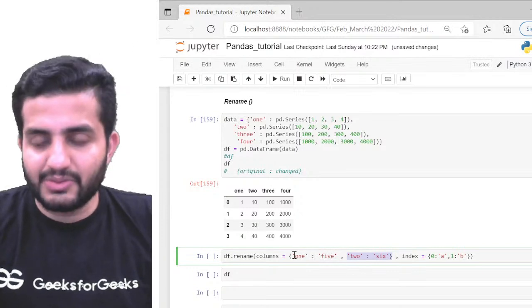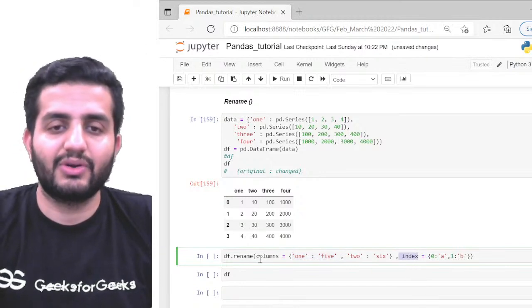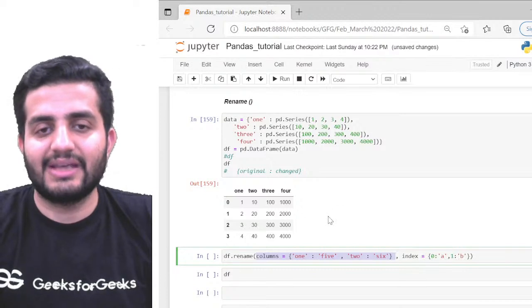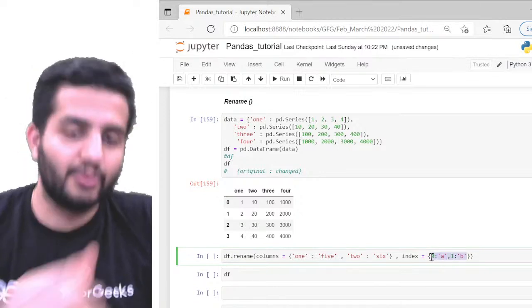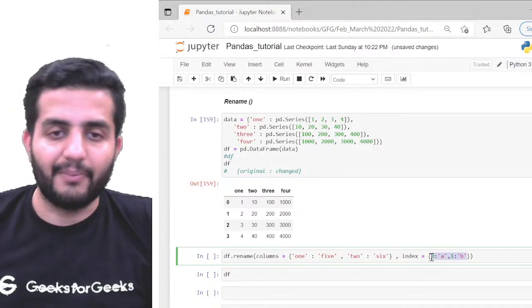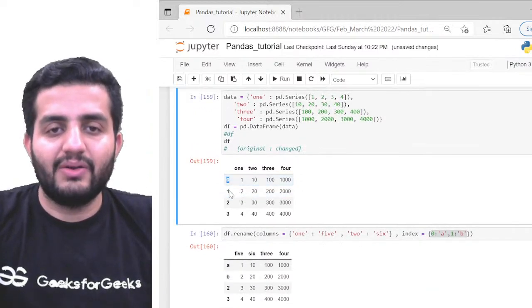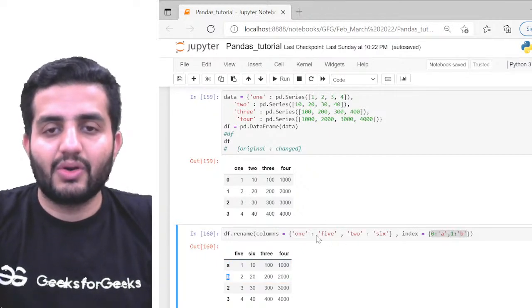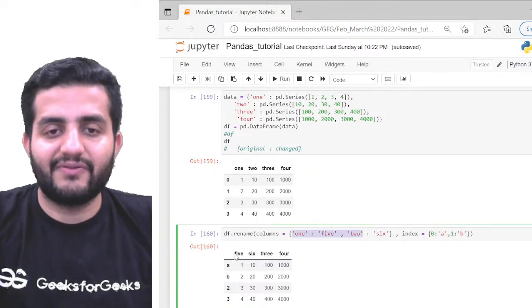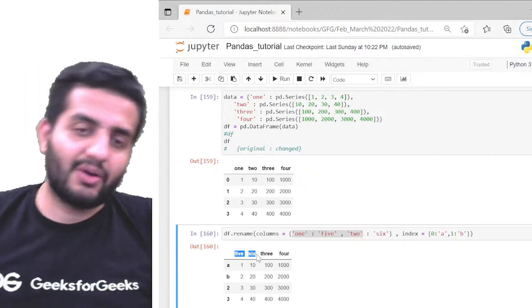So for the columns, we have this pair here, and the indexes work the same way. For the indexes, for example 0, 1, 2 and 3, I want 0 to be replaced with A and 1 to be replaced with B. Again two pairs of renaming. If I do it like this, can you see that my row indexes 0 and 1 got replaced with A and B? And the columns 1 and 2 got replaced with 5 and 6. So I have renamed the columns.